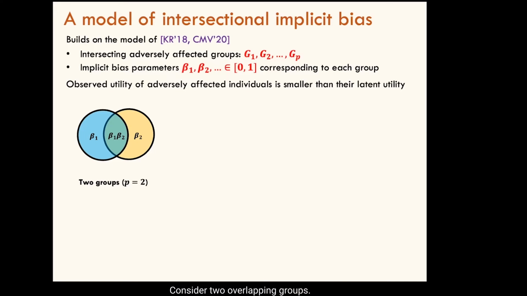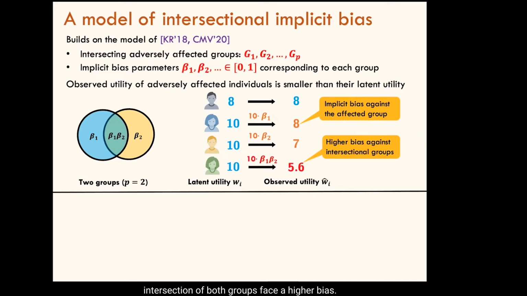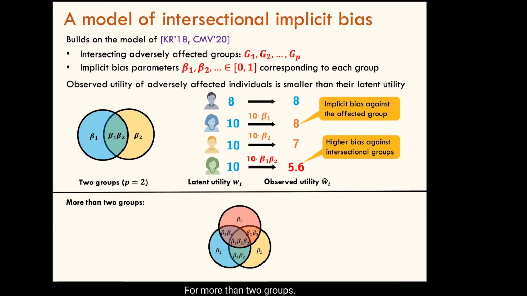Consider 2 overlapping groups. The observed utility of applicants in just the first group is beta 1 times smaller than their latent utility. The observed utility of applicants who are in just the second group is beta 2 times smaller than their latent utility. And applicants who are at the intersection of both groups face a higher bias. Their observed utilities are beta 1 times beta 2 times smaller than their latent utility. For more than 2 groups, the bias experienced by an applicant is the product of bias parameters of all the groups they belong to.